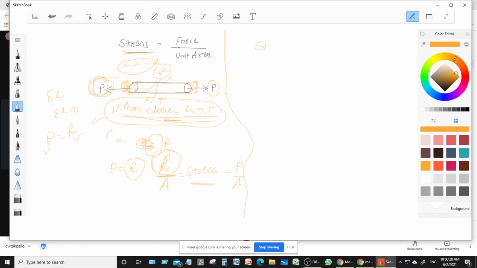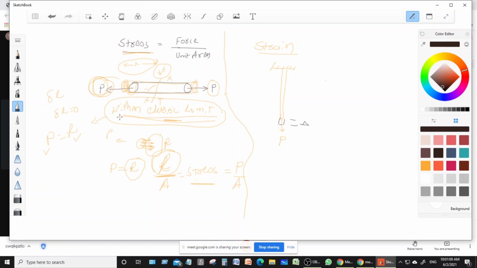Another one is called the strain, right? Now what is strain? Suppose I take one body, suppose I hang one rod on the ceiling, and then I apply the force, suppose P. Now due to this P force, what happened? There will be an increase in the length of the rod, that is suppose delta, right?